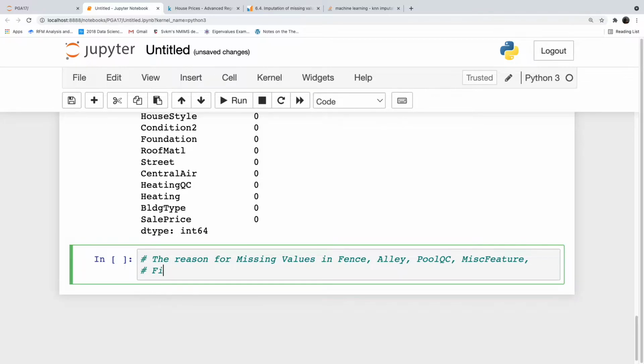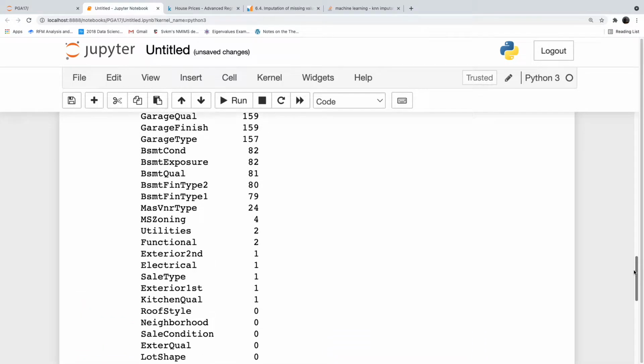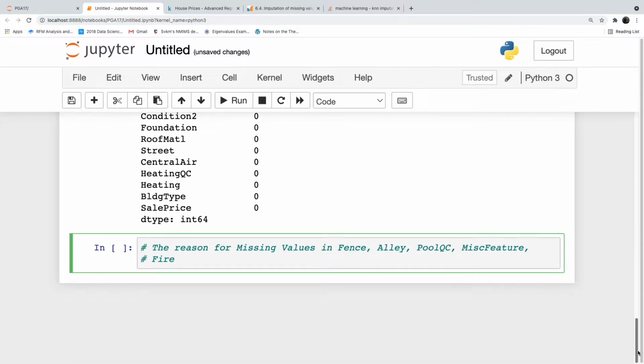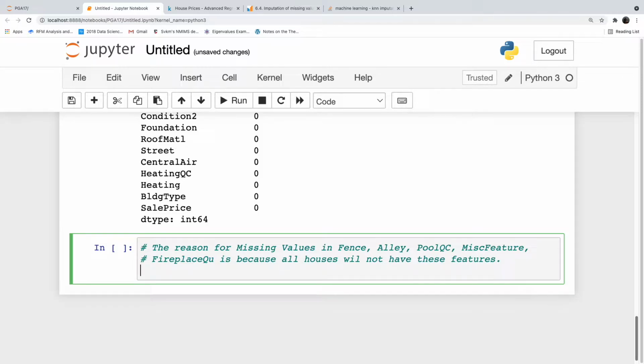Fireplace Q, fireplace quality, is because all houses will not have these features. So we can replace them with a separate category called not available. The feature is not available in that particular house.